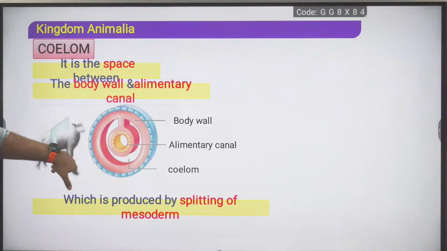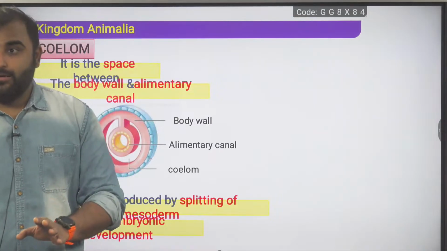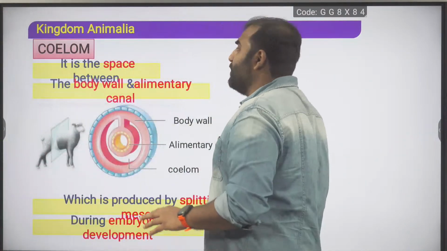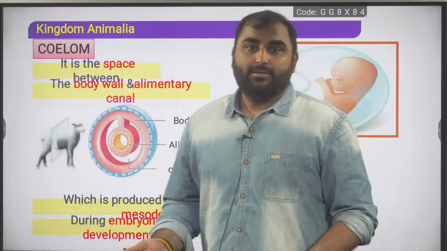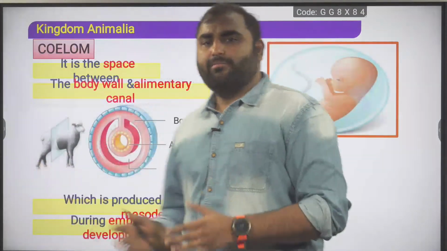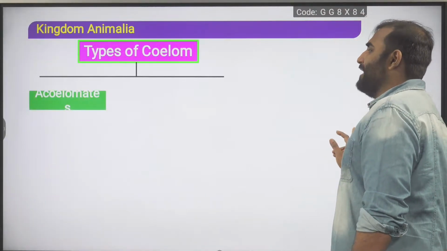This is what I tried to explain during embryonic development. So again, coelom formation occurs during embryonic development because it is made by mesoderm, and mesoderm was present in embryonic development. So coelom formation happens in the embryonic development stage. Now, first we will talk about the types of coelom.